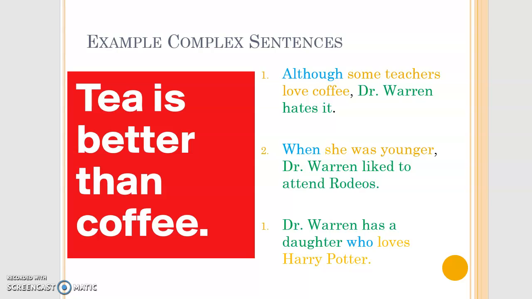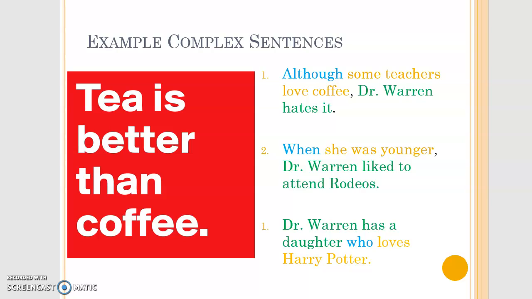My independent clause is that Dr. Warren hates it, and so that's staying green. The second example, when she was younger, Dr. Warren liked to attend rodeos, and that is very true. When she was younger is my dependent clause. When is going to be blue. She was younger is going to be orange. Then the independent clause is still green.